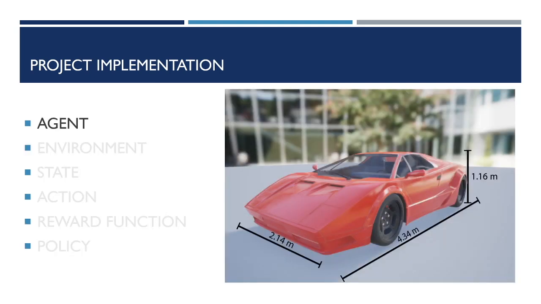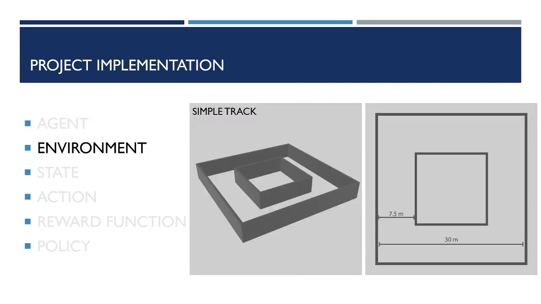The agent of the project was a car that is taken from the asset store of Unreal Engine for free. It is a physics-based car, so it has mass, it has gravity, it can accelerate, decelerate, turn left, turn right, and so on. The environment is where the agent lives, and there are mainly two tracks, a simple one that will be used for training purposes.